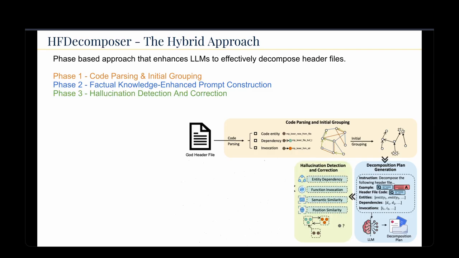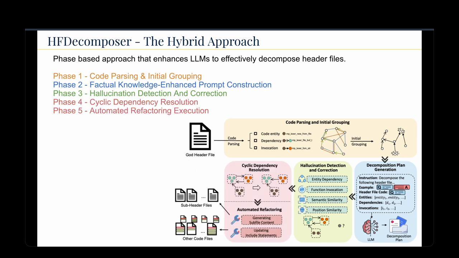Then we have phase three, which is hallucination detection and correction for the LLM, like we were discussing earlier. And then we have phase four, which is cyclic dependency resolution and automated refactoring execution. The goal for this phase is to generate a new subheader file that'll be used within the other modules, and then update the include statements in all the source files that include the original header file.